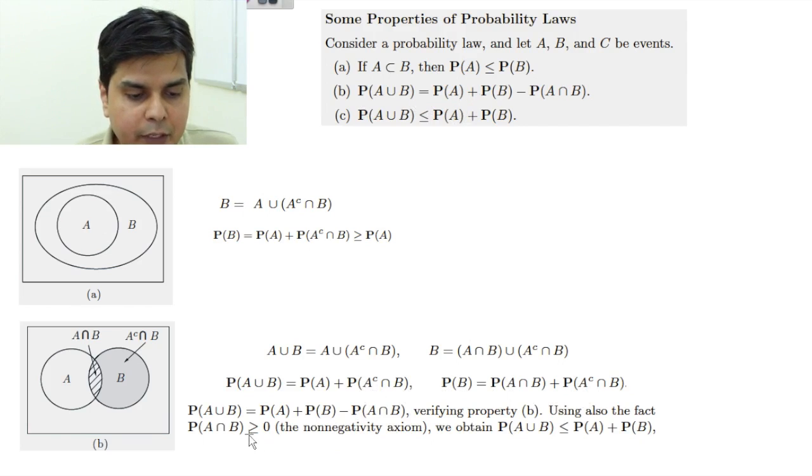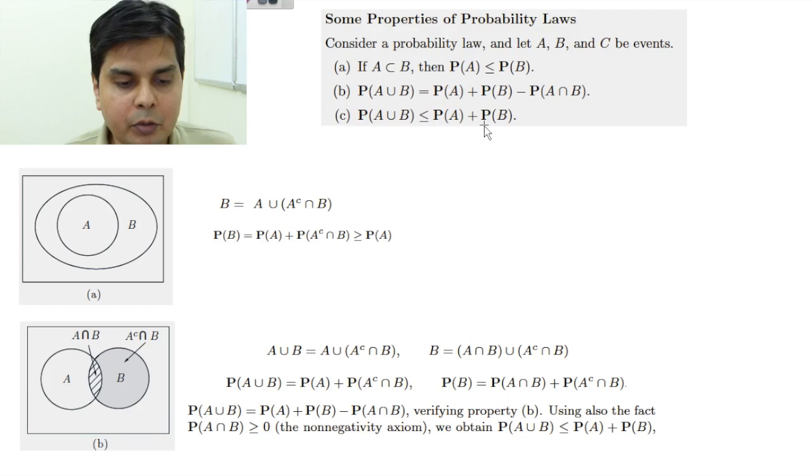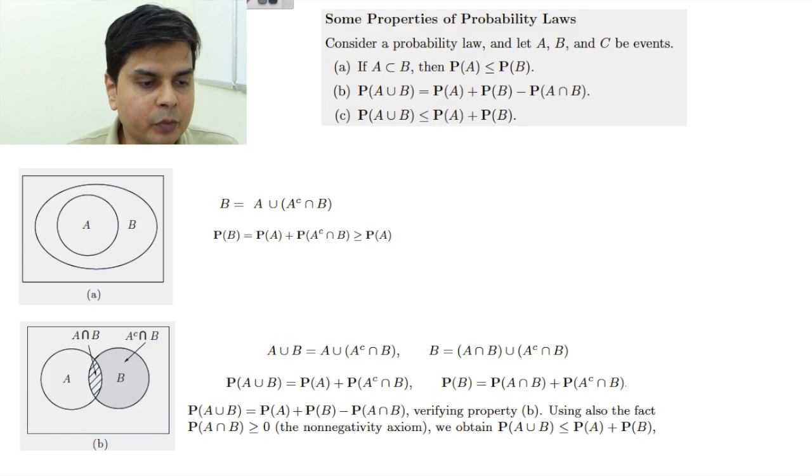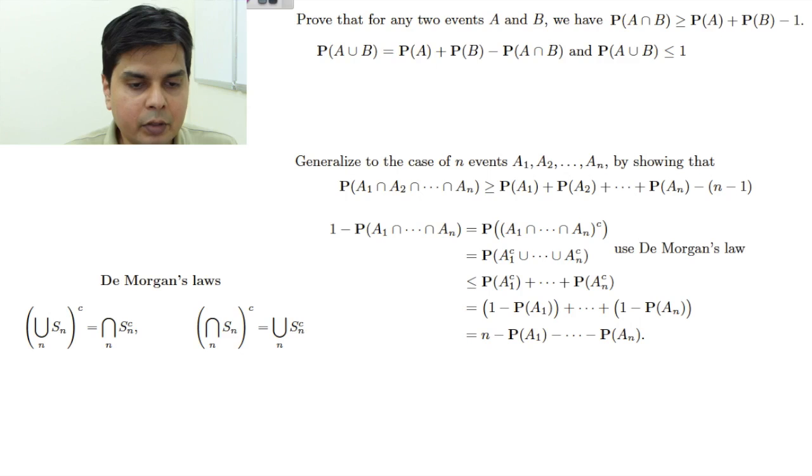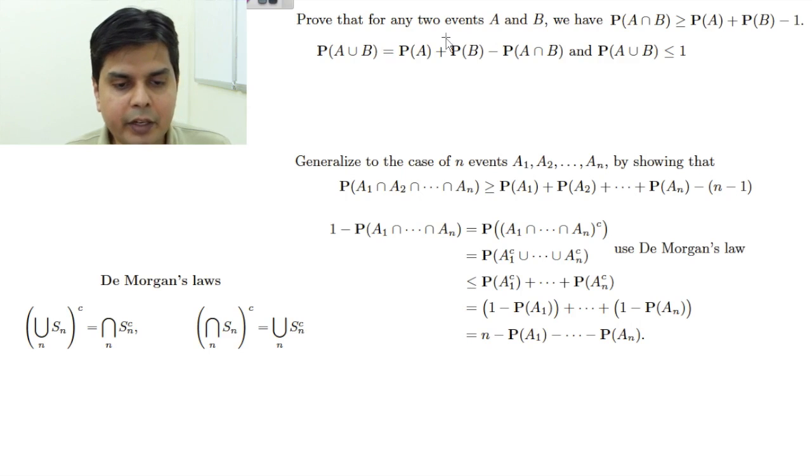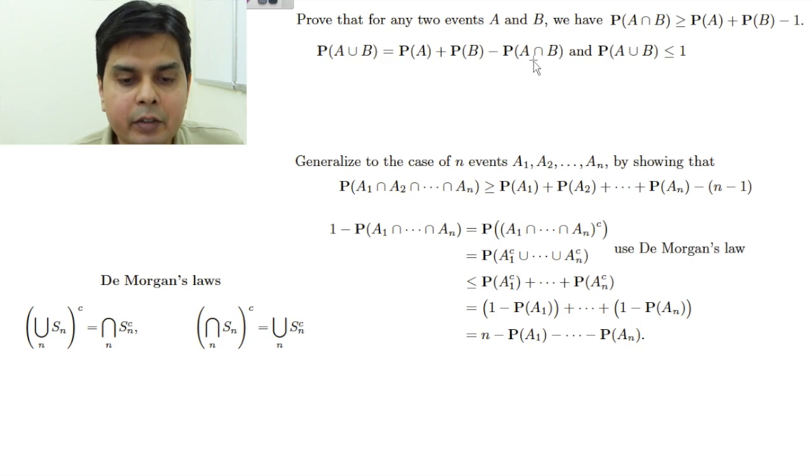Similarly, since we know that P(A intersection B) has to be greater than or equal to 0, from this I can say that P(A union B) is less than or equal to P(A) plus P(B). So this also can be similarly proved. Let me give you another example: for any two events A and B, P(A intersection B) has to be greater than or equal to P(A) plus P(B) minus 1. This is also very simple. P(A union B) is P(A) plus P(B) minus P(A intersection B).